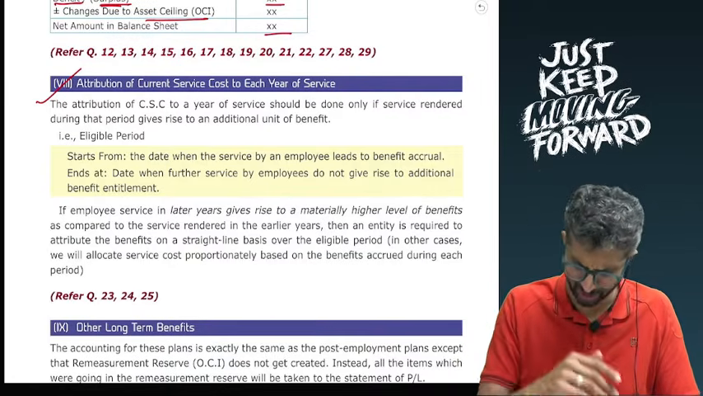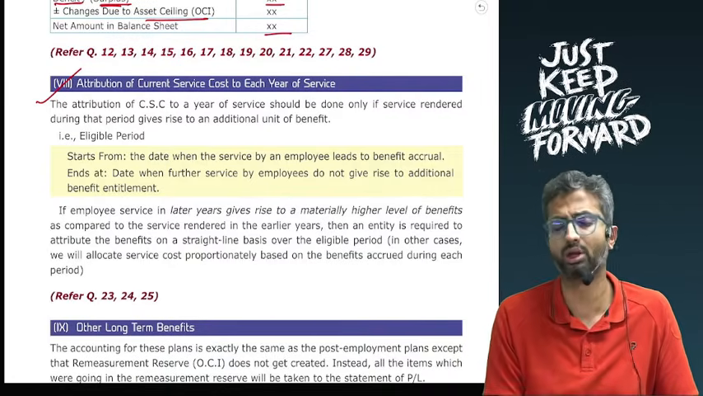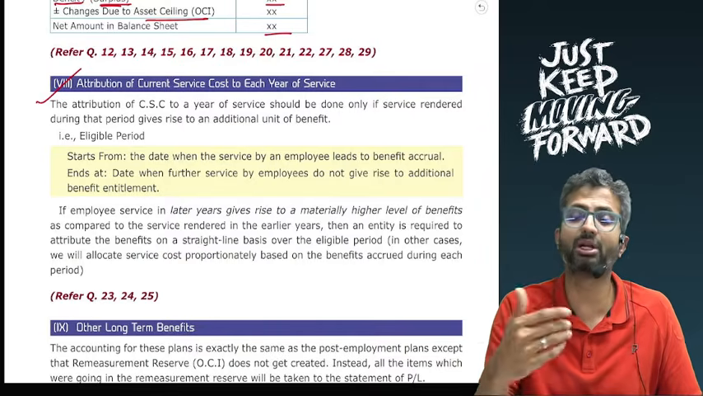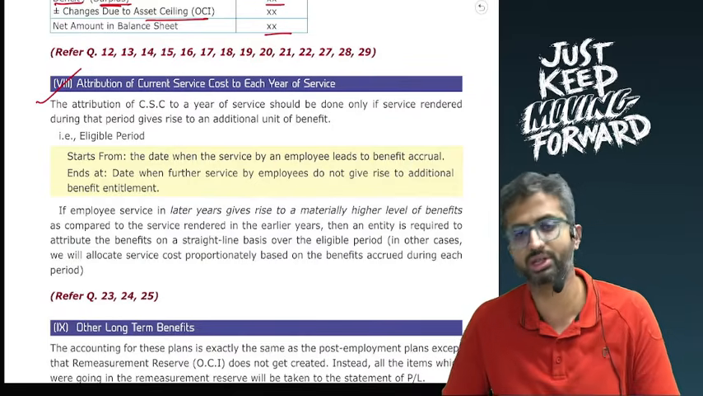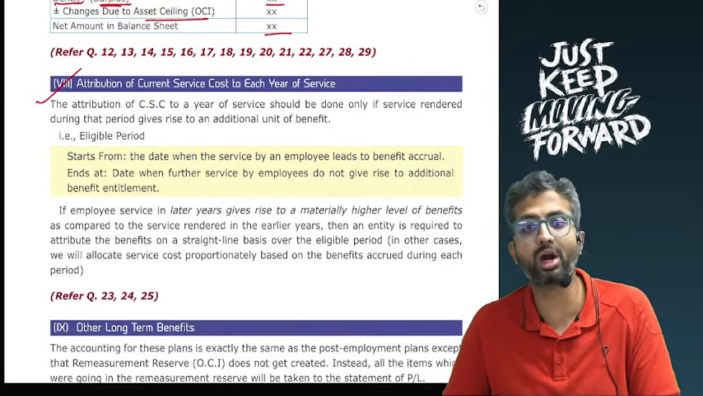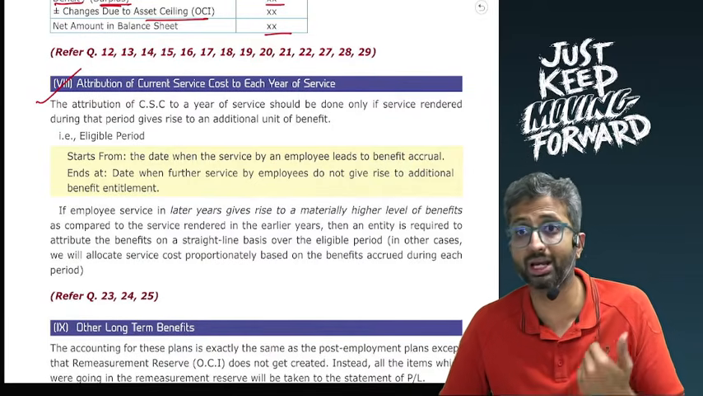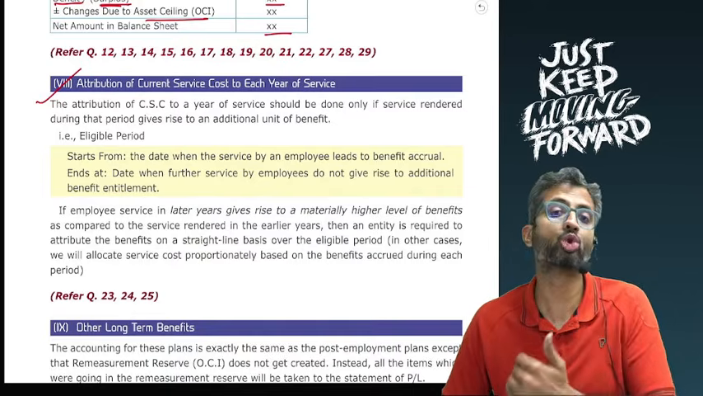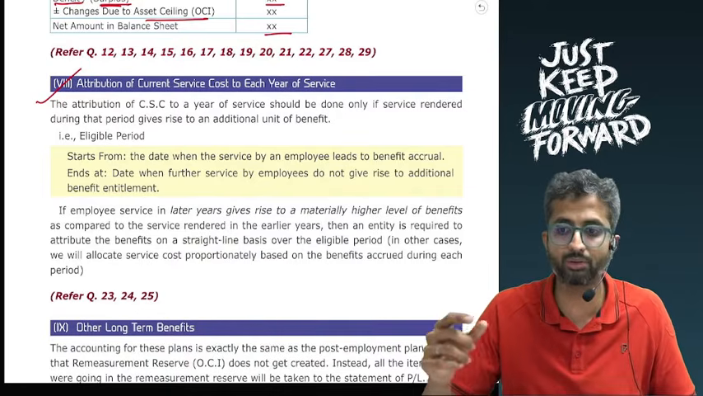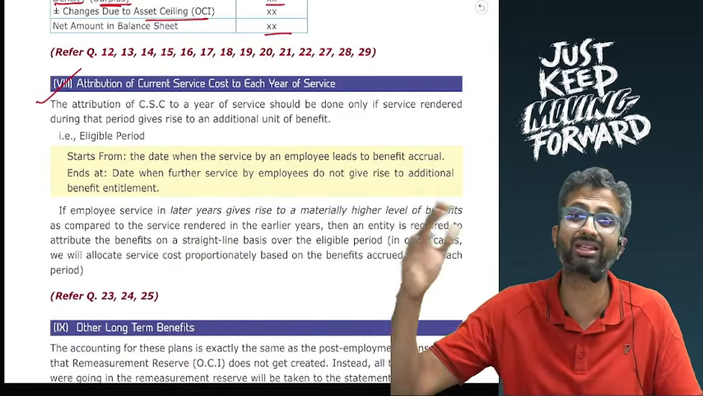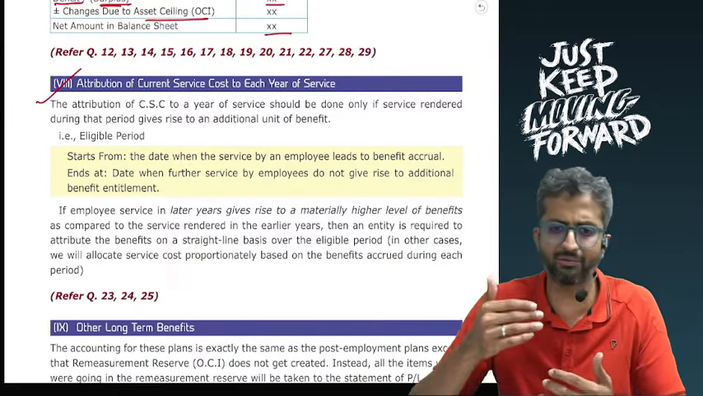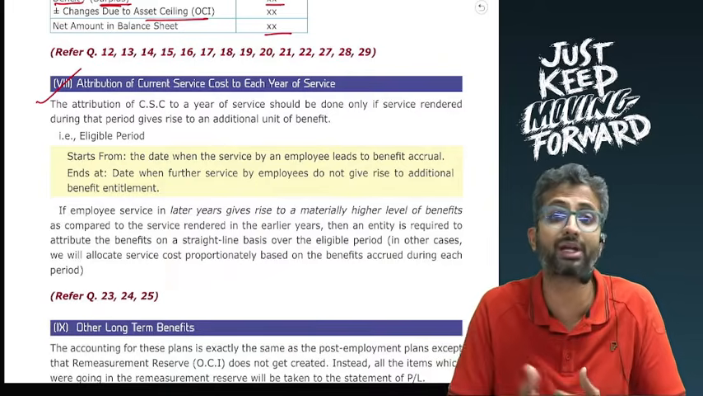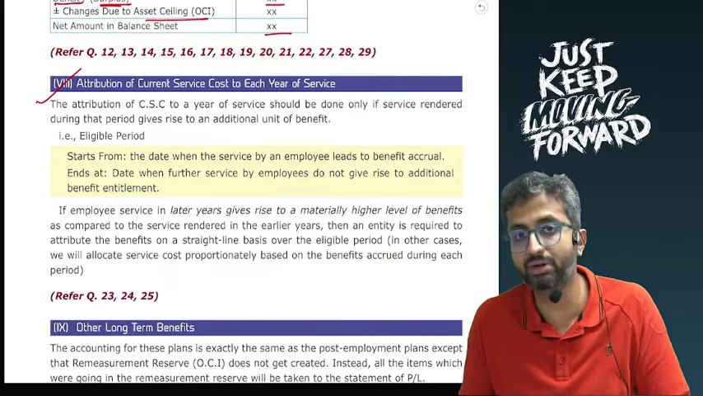However, when you cross 25 years of age and now you render 1 year of service, then the 1 year of service that you have rendered will give rise to an additional unit of entitlement, and hence you will attribute current service cost. Till when can you continue attributing current service cost? Let us say you are told that employees between 25 years of age and 35 years of age will get 140 for each year of service when they actually retire. Now, if you are at 26 years of age, 27 years of age, every year of service gives rise to an additional unit of entitlement till the time you touch 35 years of age.